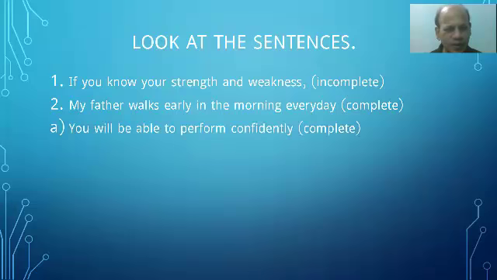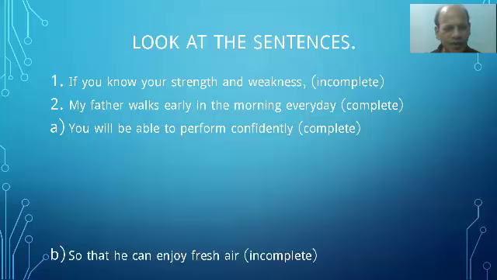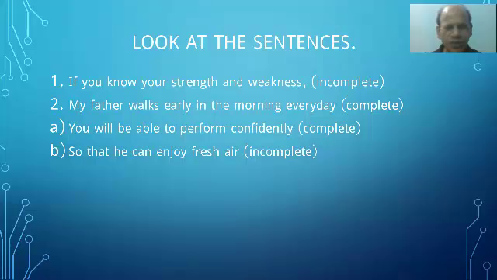Then look at another sentence. A, you will be able to perform confidently. Subject is there, verb is there, and meaning is complete. Then number B, so that he can enjoy fresh air. Subject is there, verb is there, still it is incomplete. So I have given you two complete sentences and two incomplete sentences. In all the sentences, there are subjects and verbs. But two of them cannot express the meaning clearly, and the rest two can.